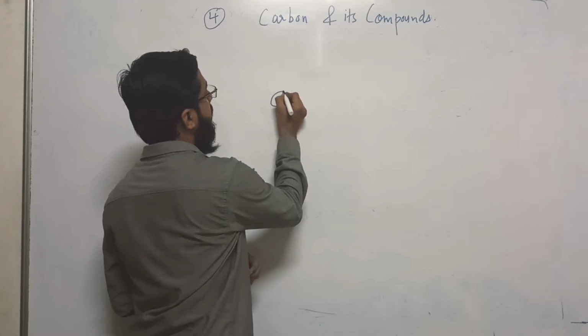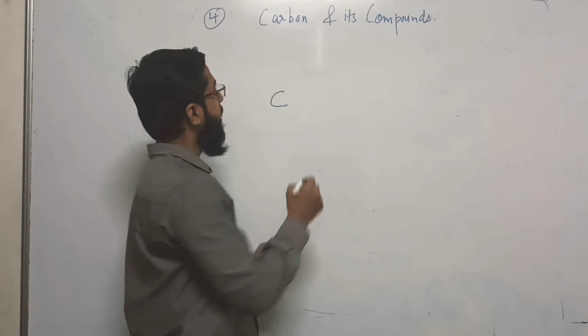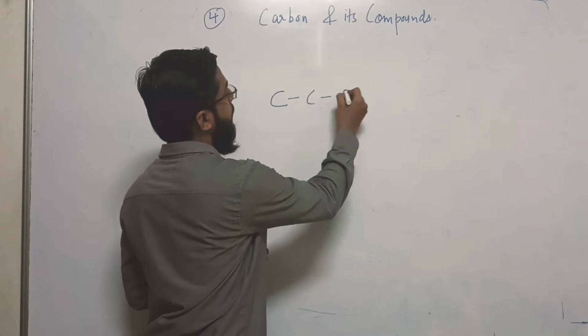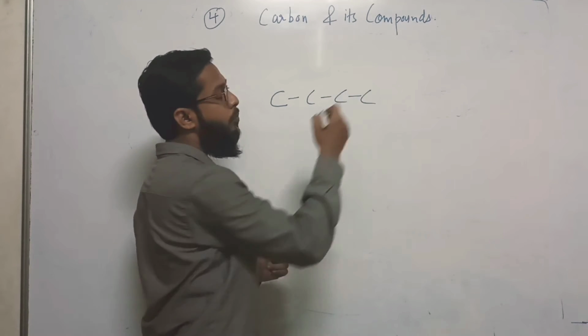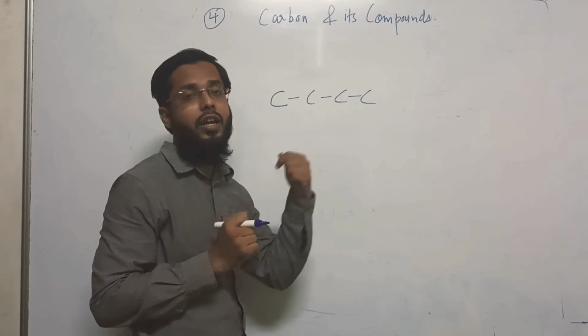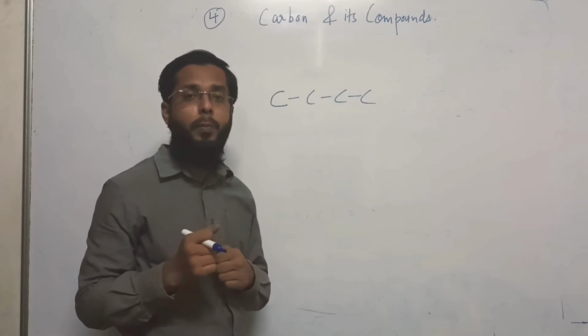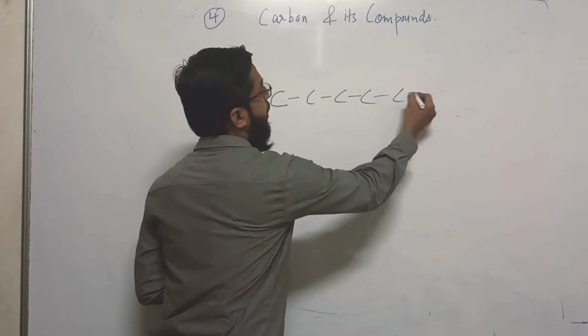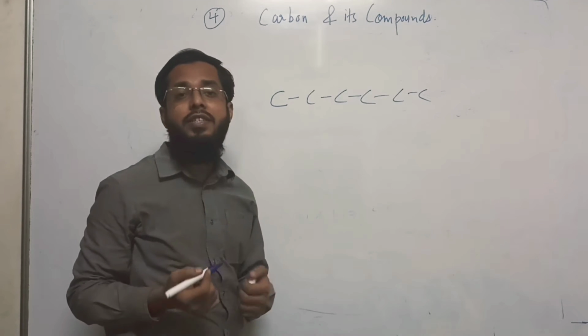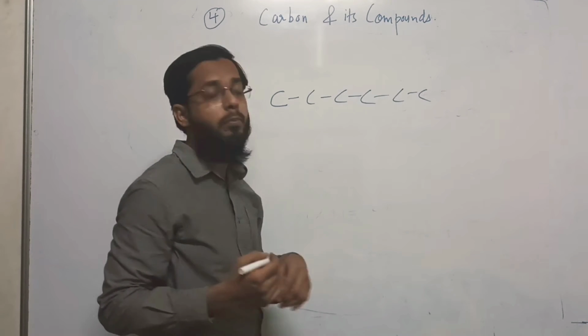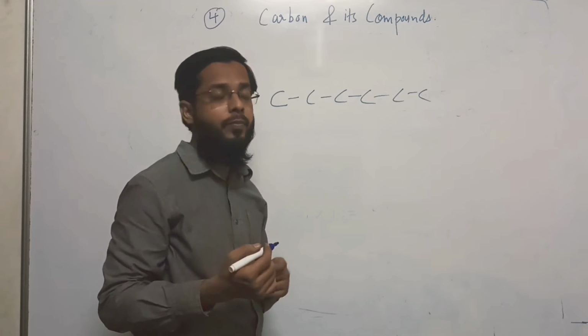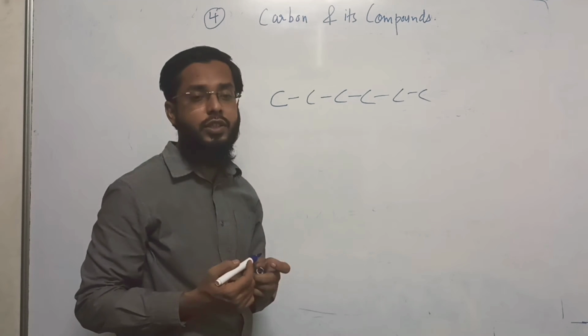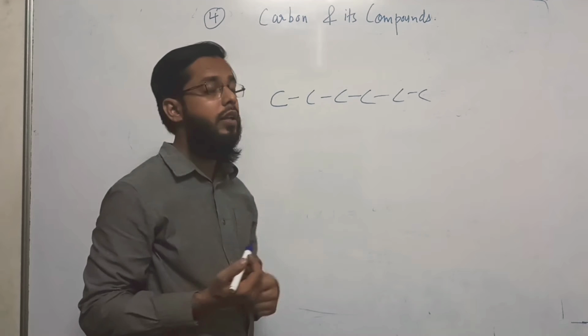because of the nature of carbon. Like carbon, इस तरह से बहुत बार ज्वाइंट हो सकता है again and again, that's called catenation property. एक बार, दो बार, तीन बार. Other elements do not combine with their own atoms again and again. This property is known as catenation, which we are going to talk about later in the chapter.